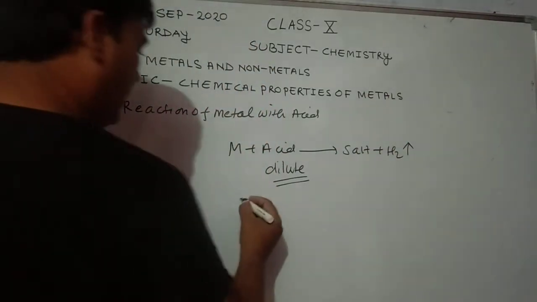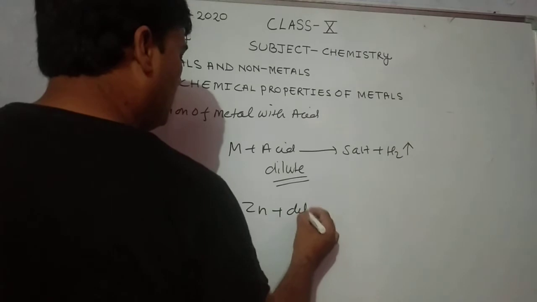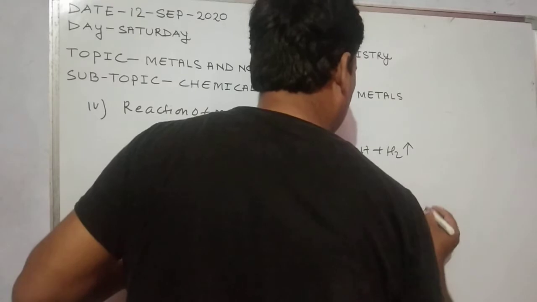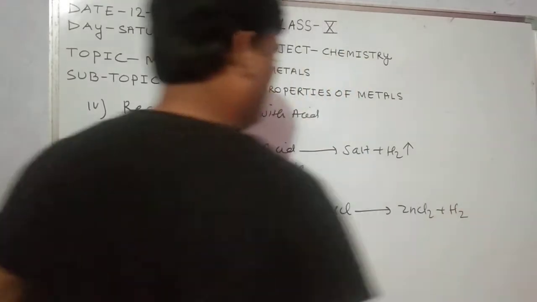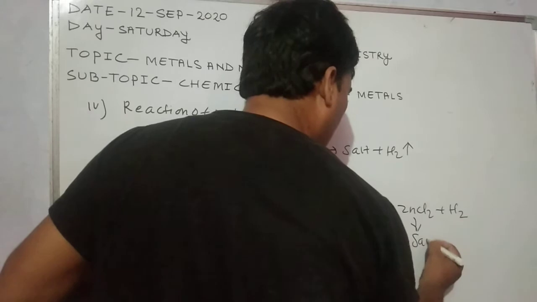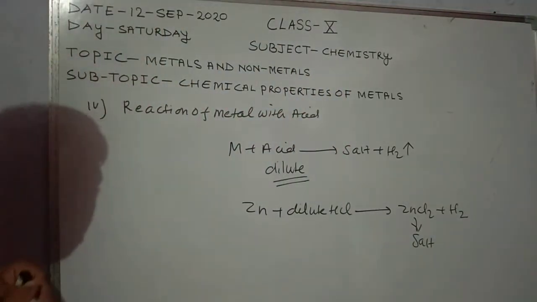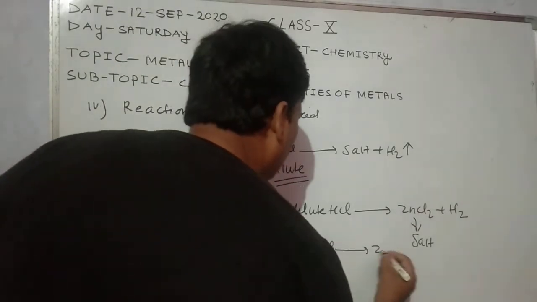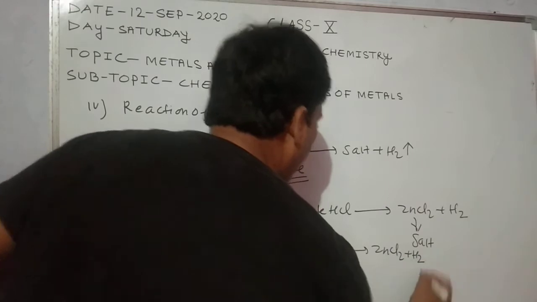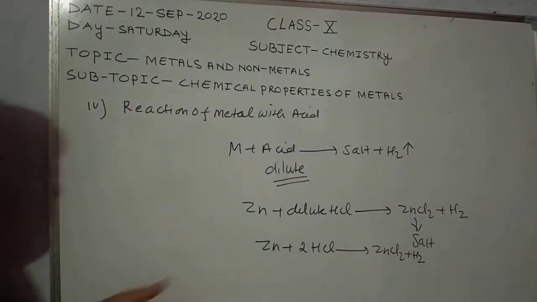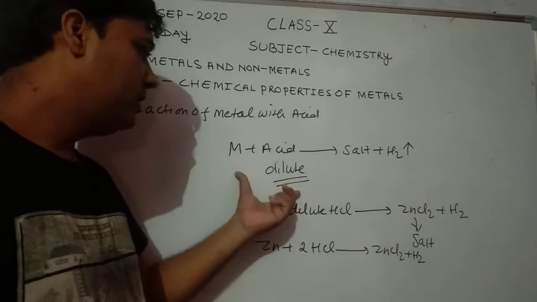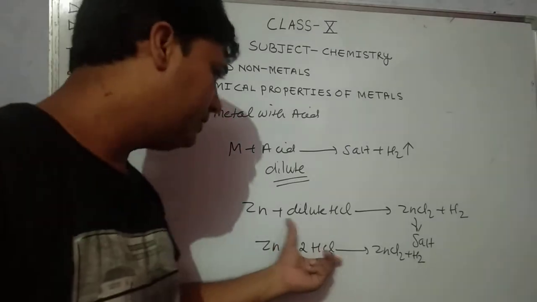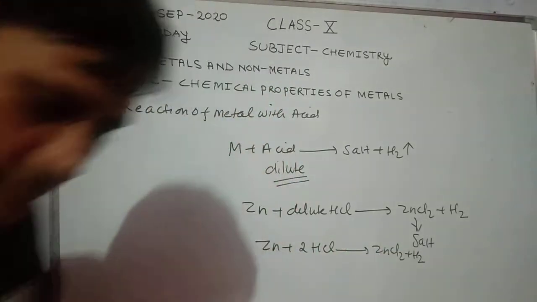For example, when zinc reacts with dilute HCl, it forms zinc chloride plus hydrogen gas. Zinc chloride is a salt. Okay? So it is required to balance the equation: Zn plus 2HCl converts to ZnCl2 plus H2. So metal reacts with dilute acid and forms salt and hydrogen gas. When zinc reacts with dilute HCl, it forms zinc chloride and hydrogen gas.